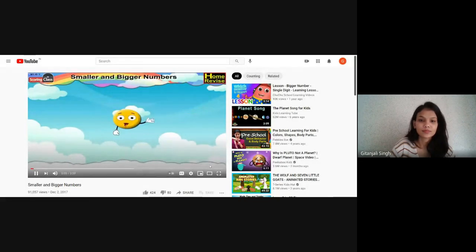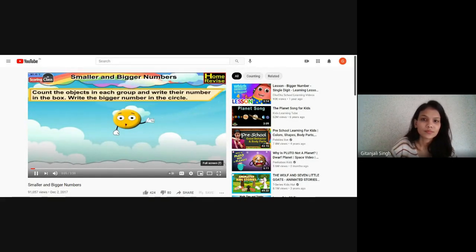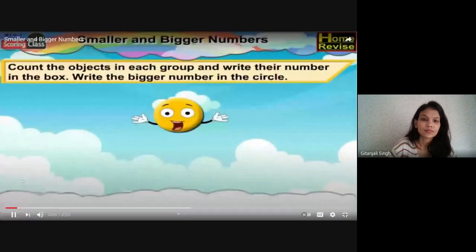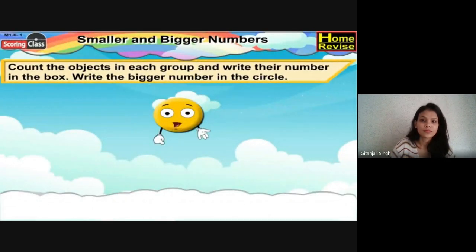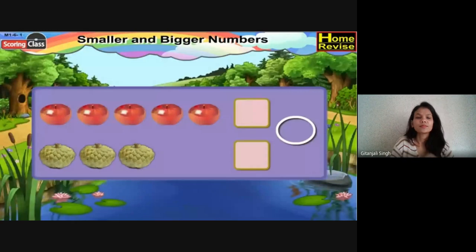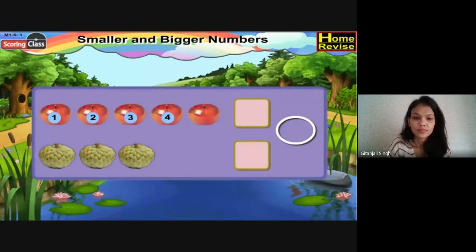And bigger numbers. Count the objects in each group and write their number in the box. Write the bigger number in the circle. First, let us count the apples. 1, 2, 3, 4, 5. There are 5 apples.